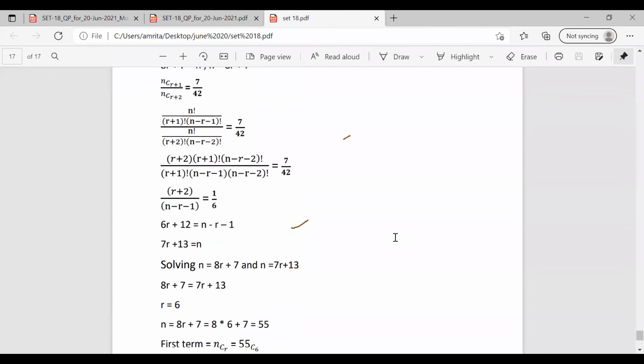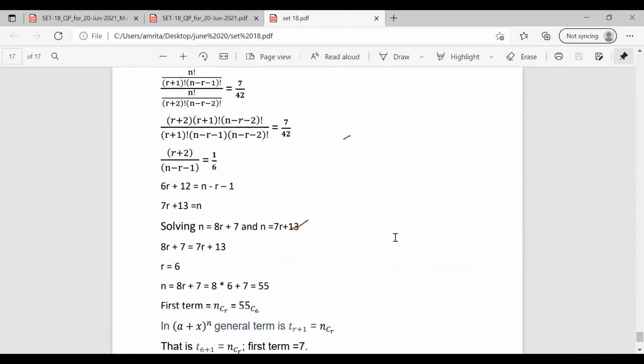We have the value of r as 6. Now substituting in either of these equations, we can find the value of n. So 8r plus 7 equal to n. r is 6, so 8 into 6 plus 7 equal to 55. So we got n as 55. So as per our calculation, nCr is the first term, so nCr is 55C6. But in the expansion of 1 plus x whole raised to n, in general, the term T(r+1) is nCr. So we have the value of r as 6.